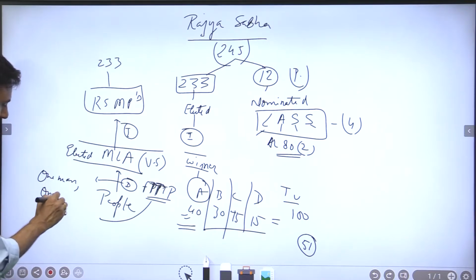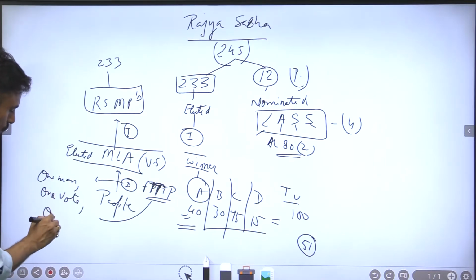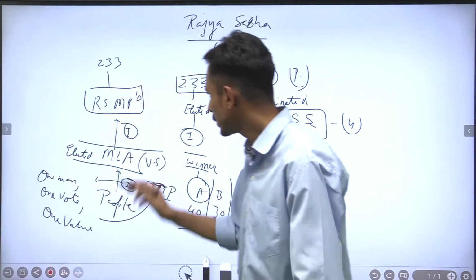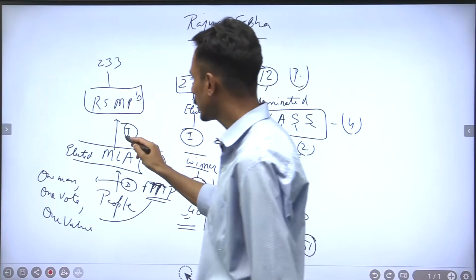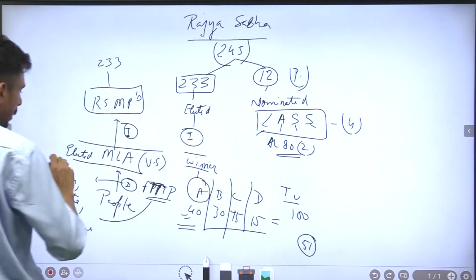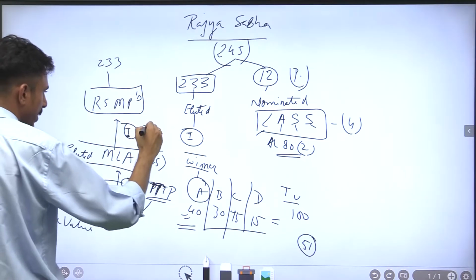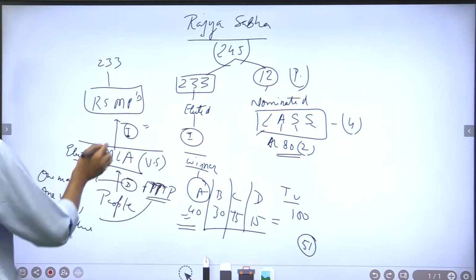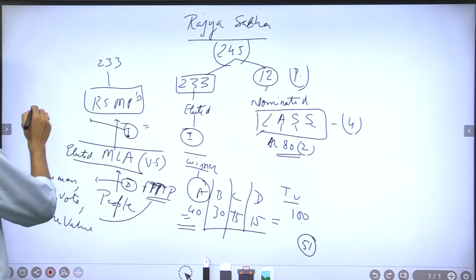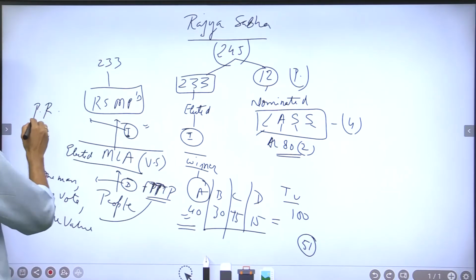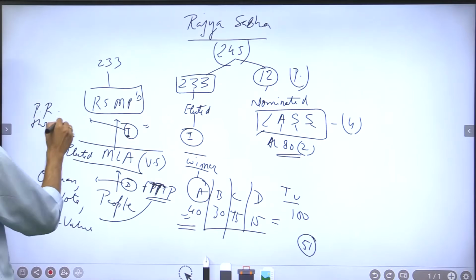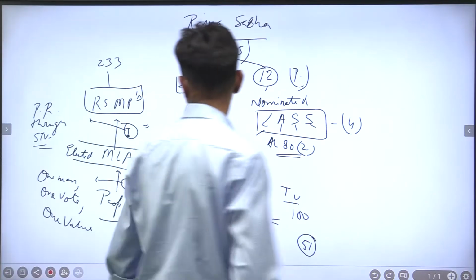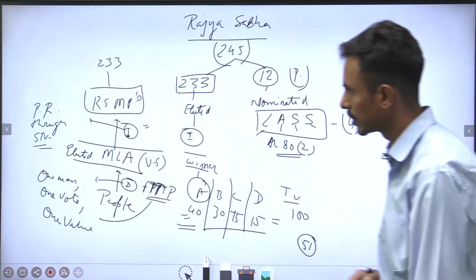So one man, one vote, one value, right? And these MLAs in turn would be electing Rajya Sabha MPs through indirect election. And in indirect election, it is one man, one vote, and multiple value, right? And the method that is being used is called proportional representation through single transferable vote, right? And then 233 members are elected, correct?